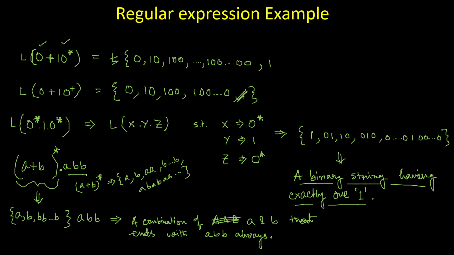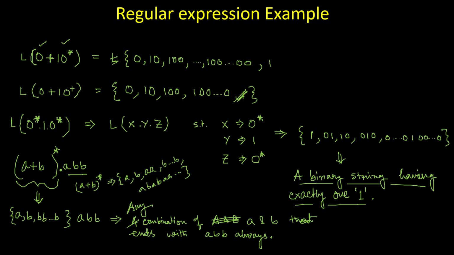So that means here the definition will change. Instead of A, it will be any combination of A and B. In the previous case, it was not any combination.